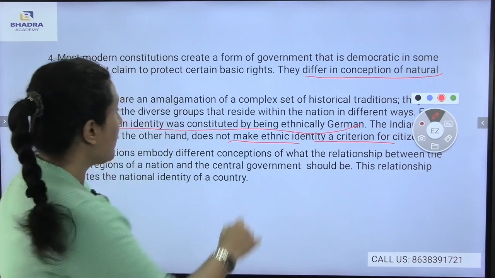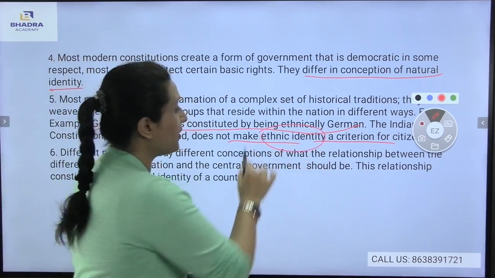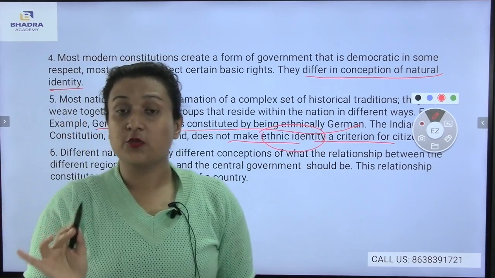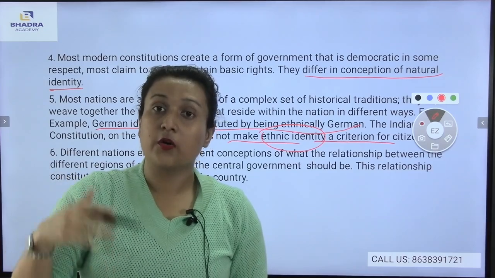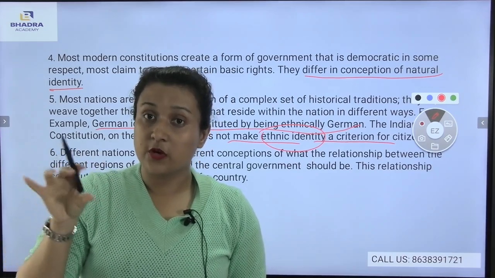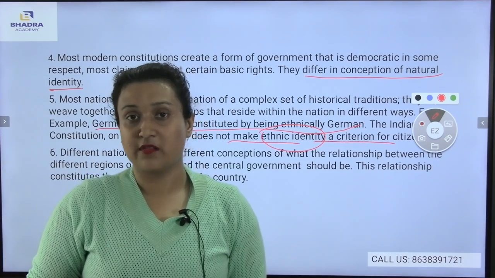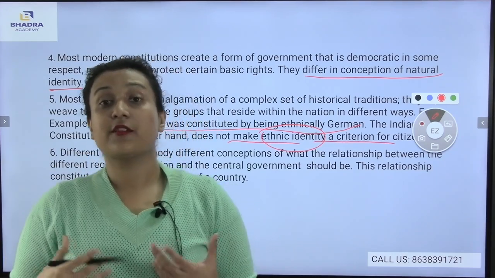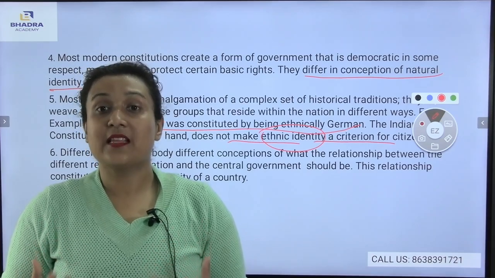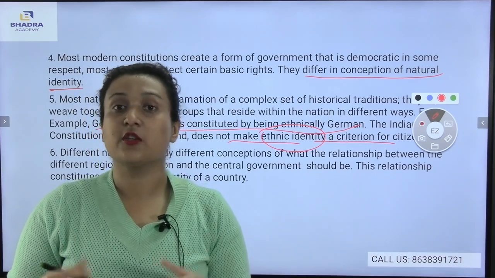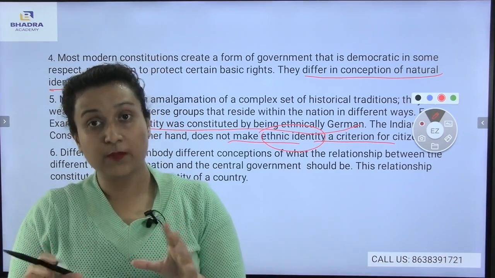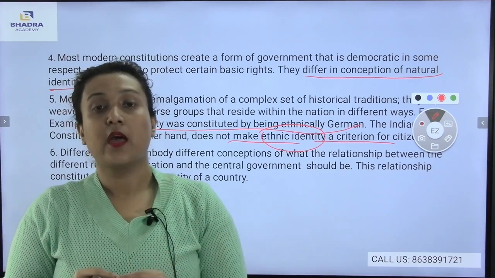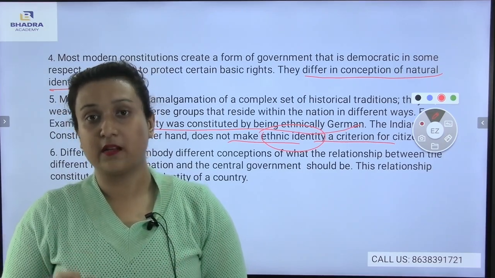So as a result, there is no particular ethnic identity, but the German constitution has a particular ethnic identity, which means only the German people will be making the German constitution. But in our country, there is diversity, there are different ethnicities. So as a result, the Indian constitution has been made from the ideas of different people, different leaders, as well as different countries.